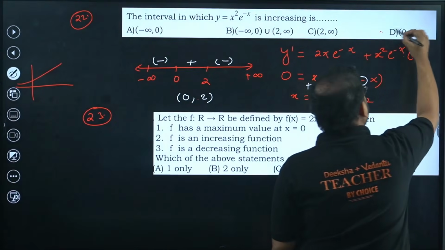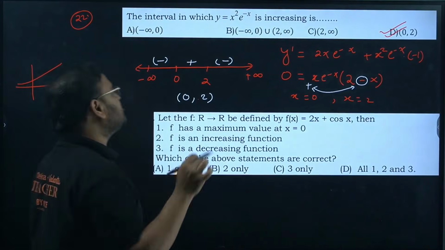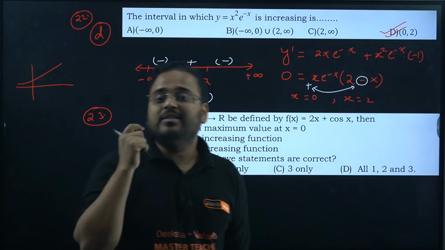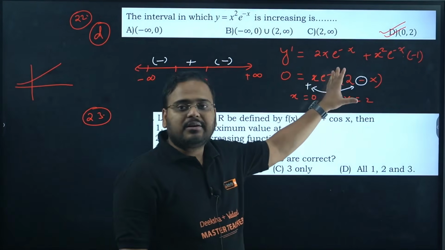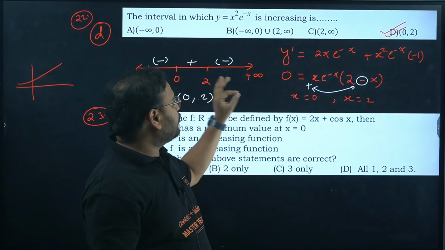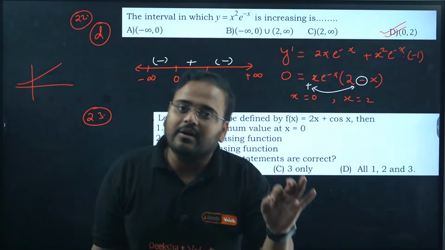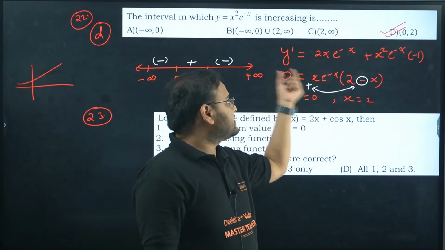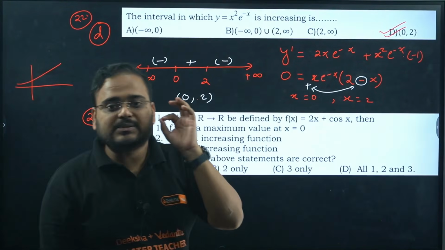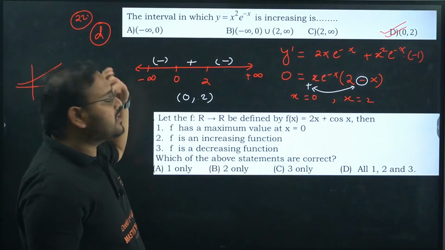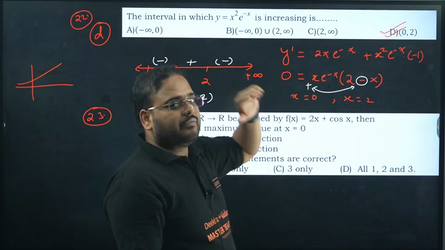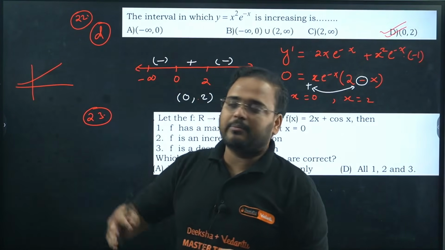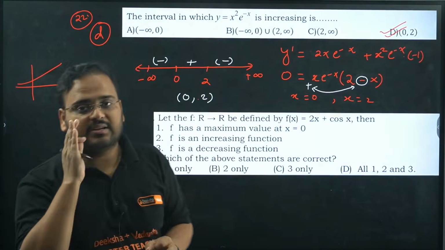That's option D. So again, as I mentioned, using this question, I explained to you the concept of increasing decreasing function, how to differentiate, how to get the critical points, and how to plot on the number line to get our intervals, whether it is for increasing or for decreasing. Okay, so how to take the sign also. These problems that I've taken here do not only represent this question, they represent the concept, because the way I'm teaching you, if you follow it properly, you can solve any MCQ coming on this particular concept of increasing decreasing function.